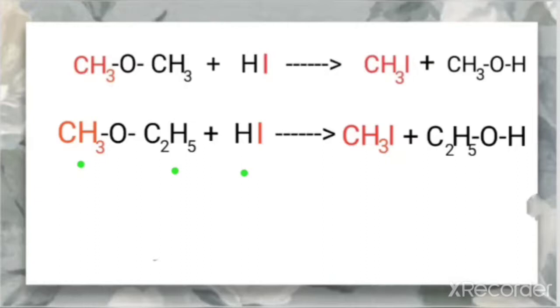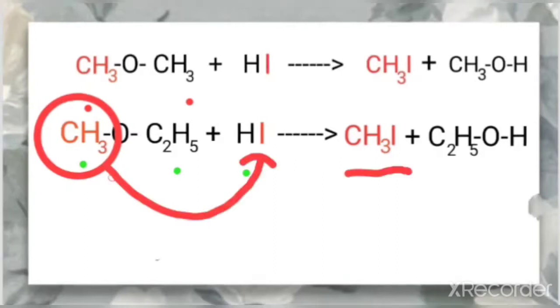So which is the smaller alkyl group when you compare methyl and ethyl? Definitely methyl is the smaller alkyl group. CH3 plus I gives rise to CH3I. That means the smaller alkyl group, the methyl here, forms the halide.